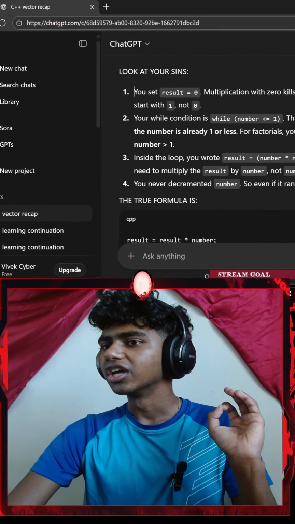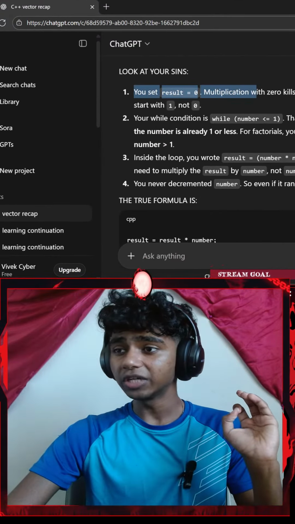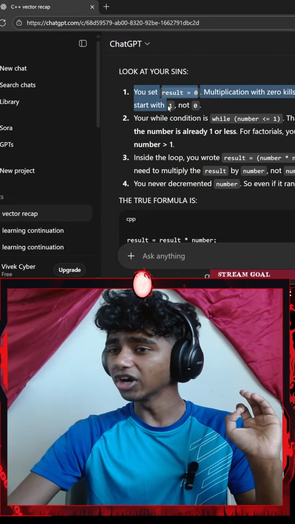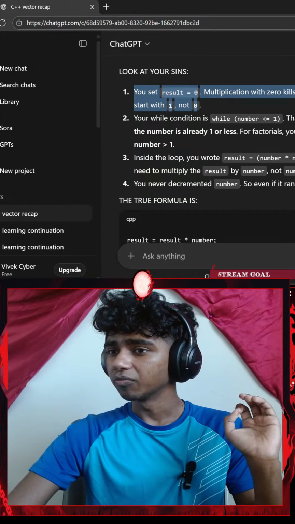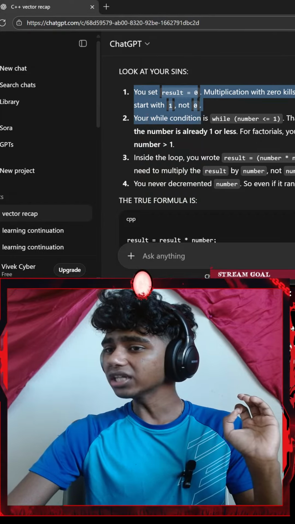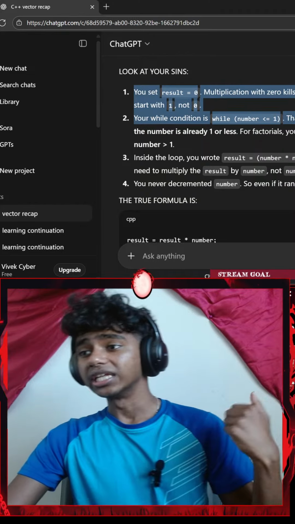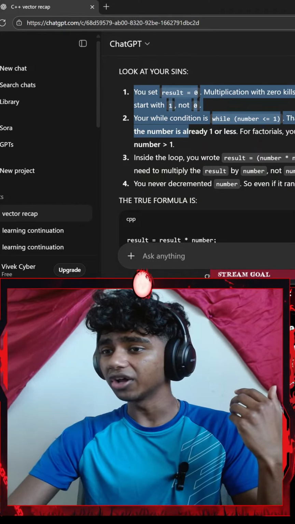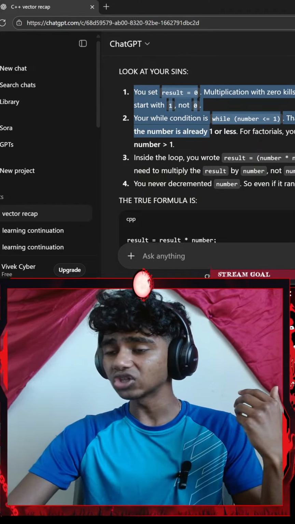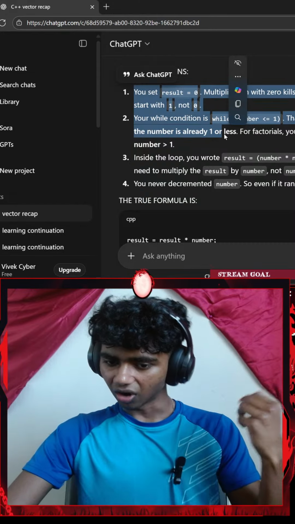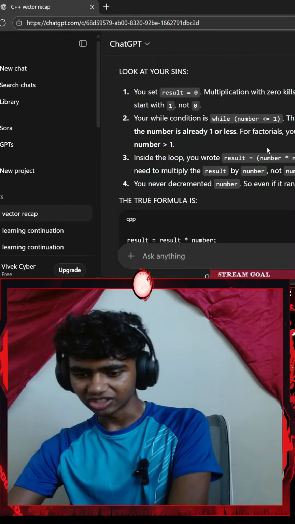Okay, this time you set result equal to 0. Multiplication with 0 kills everything. The factorials you must start with 1, not 0. While condition, okay, is while number is less than or equal to 1, this means the loop will only run if the number is already 1 or less. Would you want Fibonacci series? Honestly, I might go with a Fibonacci series.